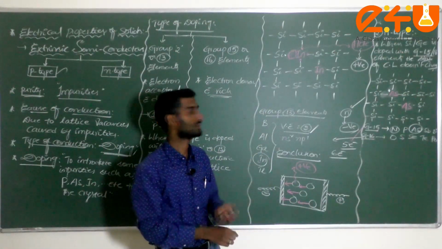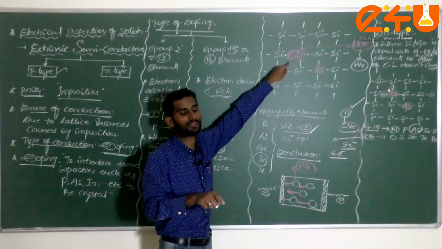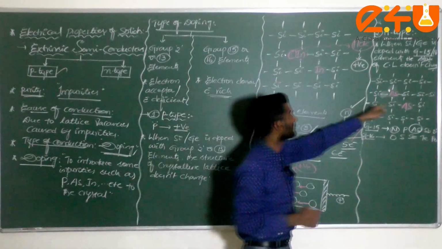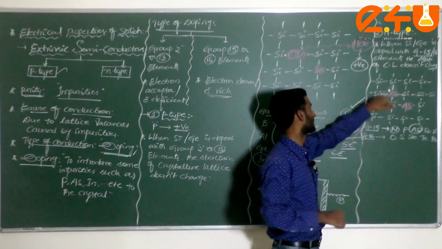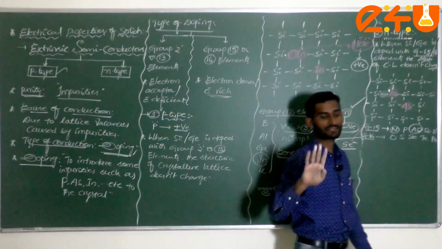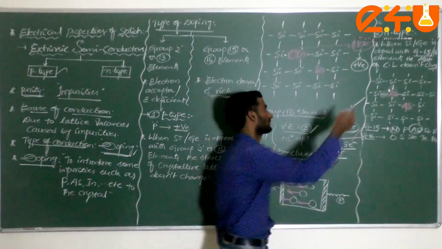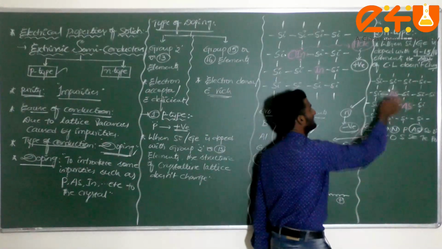Am I correct or not? Here, what happened? There are 3 electrons, and one electron is short. That's why it is called electron deficient. But here there are 5 valence electrons, contained in group 15. After you put it here, out of the 5 valence electrons, 4 valence electrons will be forming normal covalent bonds with the silicon atoms.